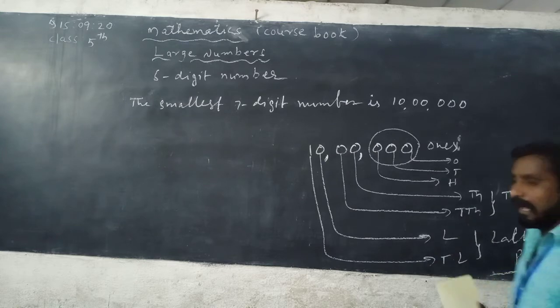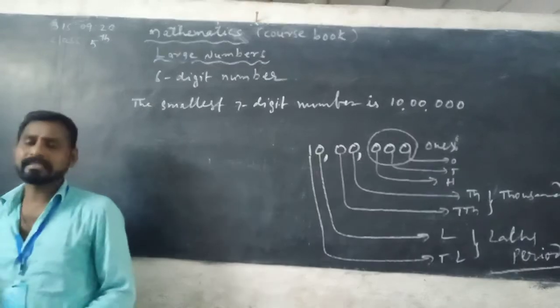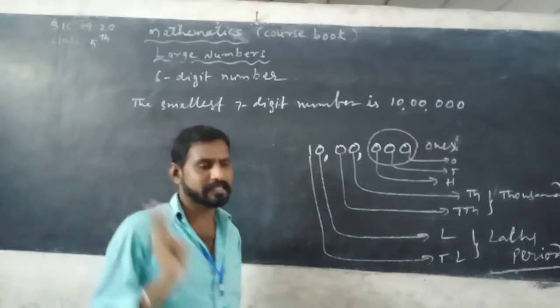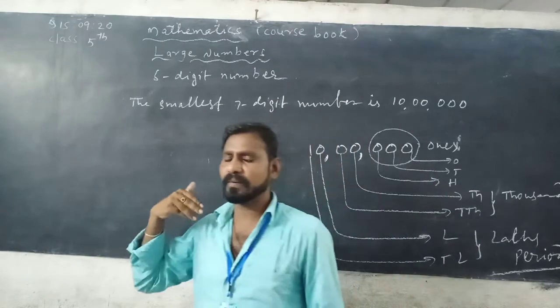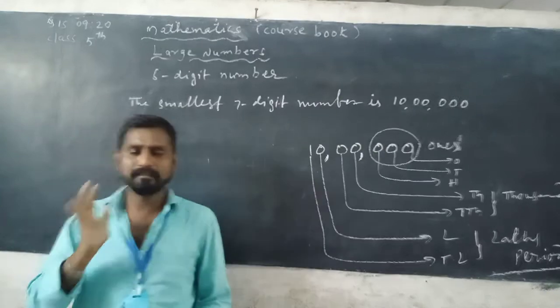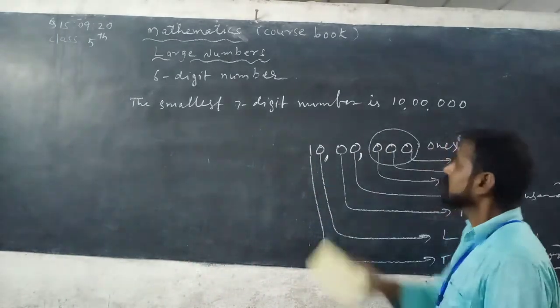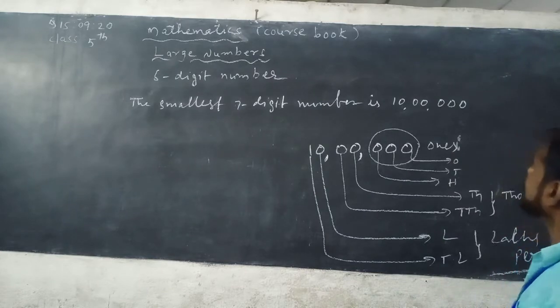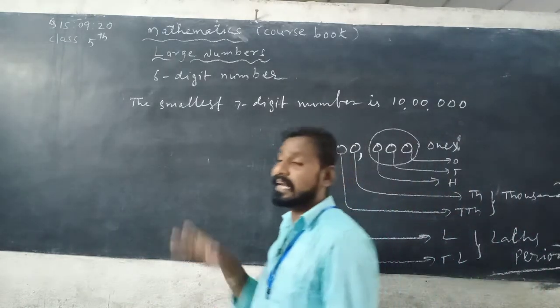According to the Indian place value chart, the ones period has only 3 places, but the thousands period, lakhs period and crores period each have 2 places. That is our Indian place value system. The smallest 7-digit number is 10 lakh. The 7th place is called the 10 lakhs place.